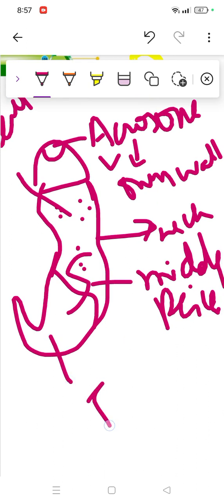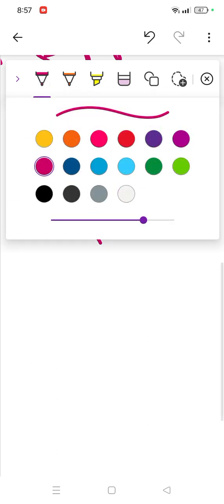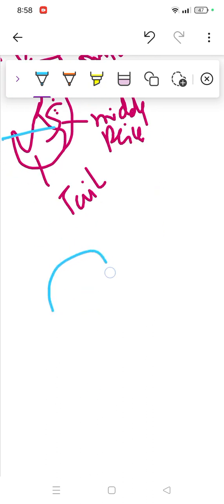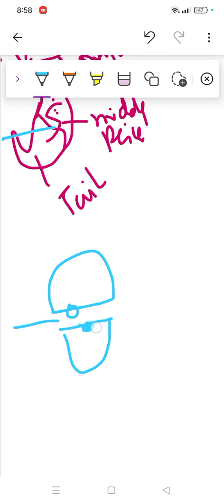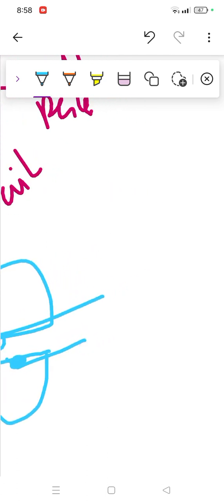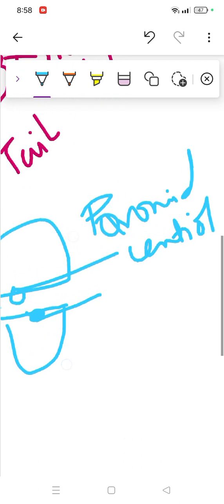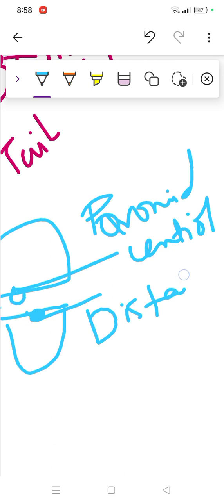Here comes the last part, which is the tail. If I enlarge the middle piece, you'll see that the mitochondria help in providing energy, like ATP. This is the first part, the neck region. Here comes the middle part. Here you'll see one dot, and a second one. The first dot here is the proximal centriole, and the second one is called the distal centriole. I'm sure it's clear to you.